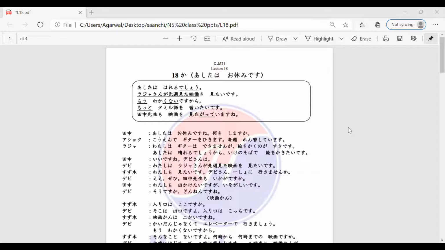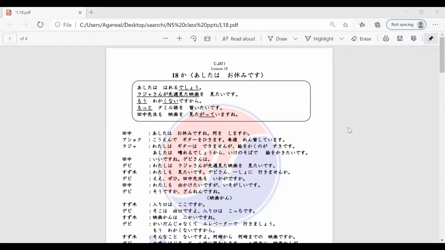Zehi, Tanaka sensei mo ikaga desu ka? Once more, Siddharth-san after me. Zehi, Tanaka sensei mo ikaga desu ka? Hai, arigatou gozaimasu, Siddharth-san.